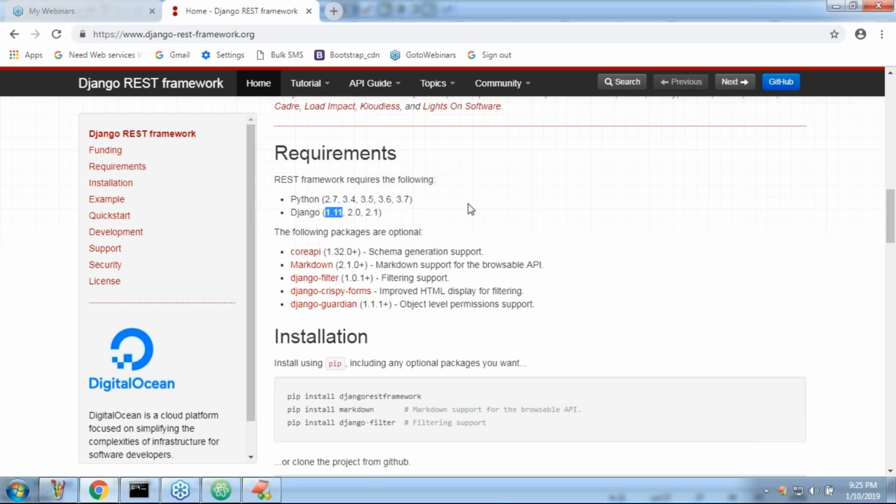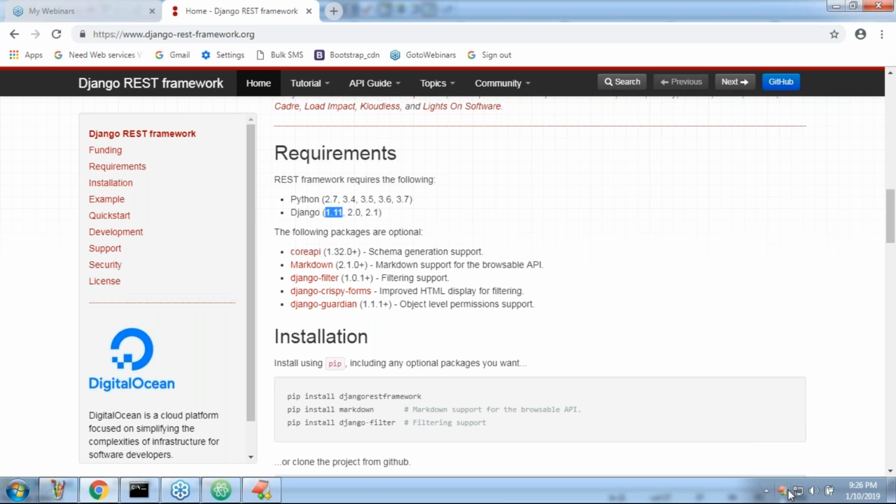The reason is this version has long-term support, LTS, sir. But 2.0 and 2.1 do not have any long-term support. So that's why industry always prefers 1.11. In 2020, Django 2.2 is going to come, and that once again has long-term support. Remember that, sir.